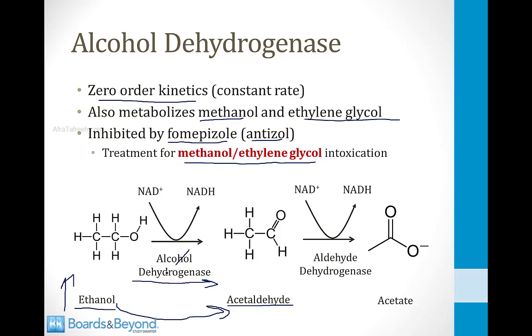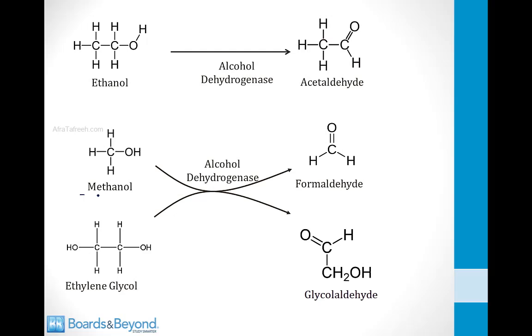The reason you want to inhibit alcohol dehydrogenase in methanol and ethylene glycol intoxication is because it metabolizes these two poisons into toxic structures. So if you inhibit the metabolism of them by alcohol dehydrogenase, you inhibit the development of those toxic metabolites, which are what make people sick. On the screen, I've shown the chemical structure of methanol and ethylene glycol, and you can see that their structures are similar to ethanol,